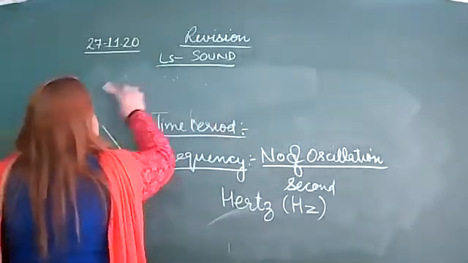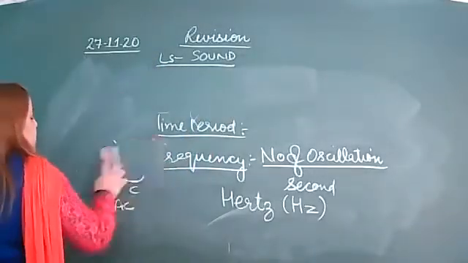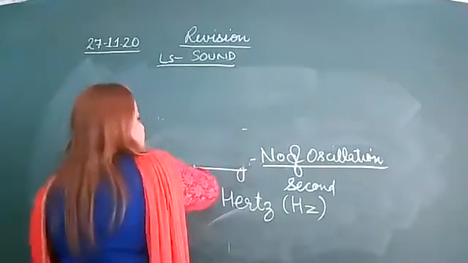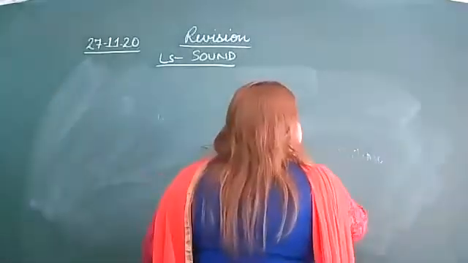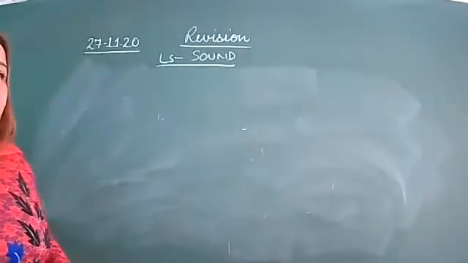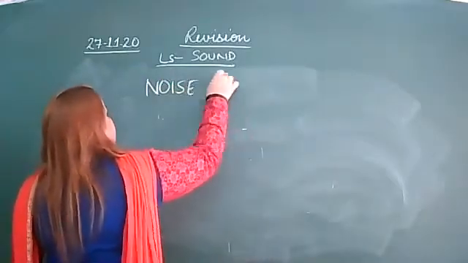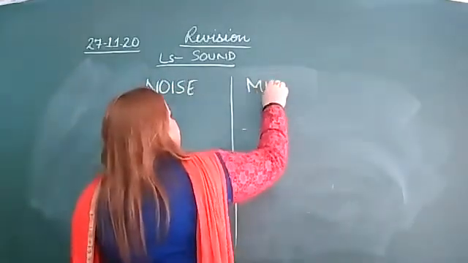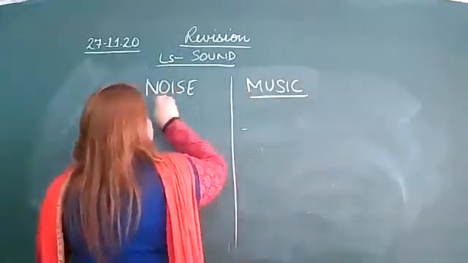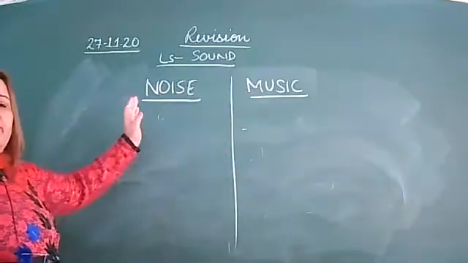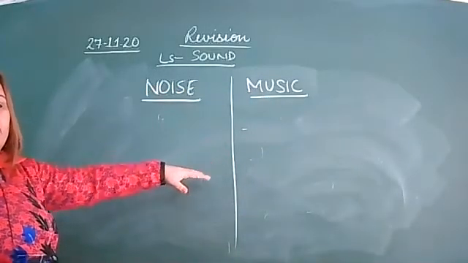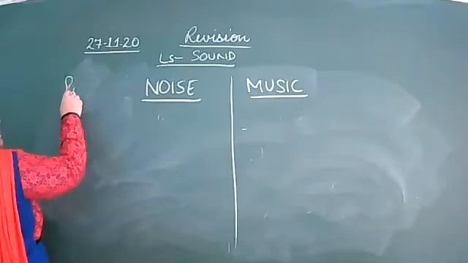Now we will discuss the difference between noise and music. We will differentiate noise and music on the basis of some parameters.